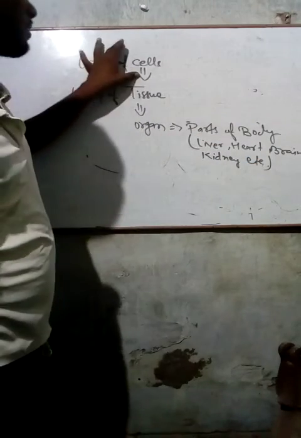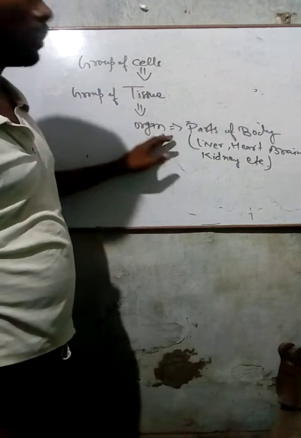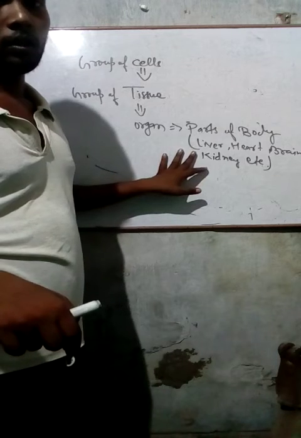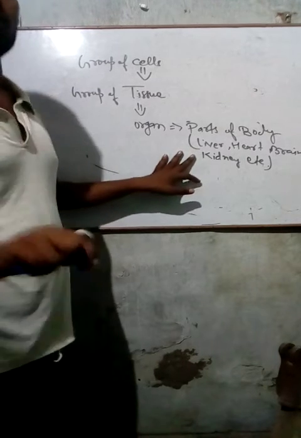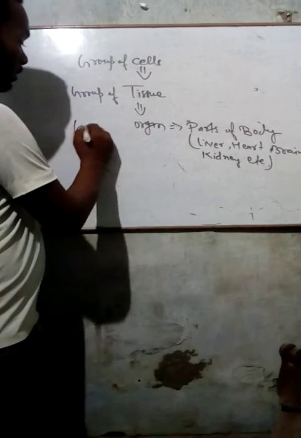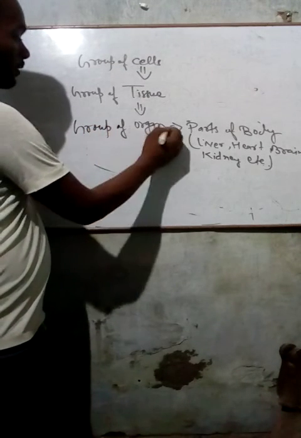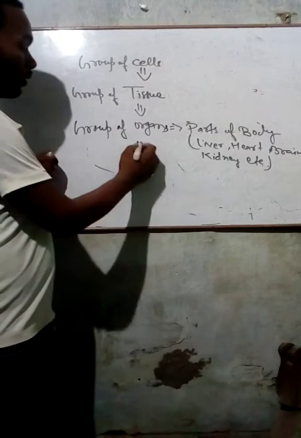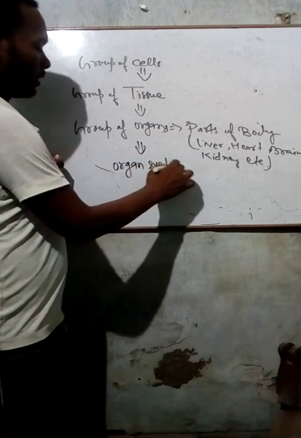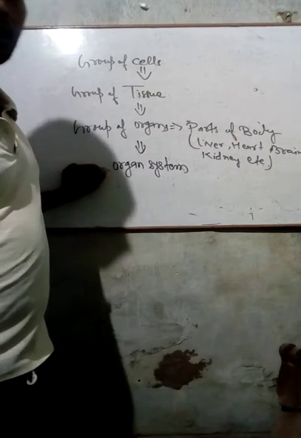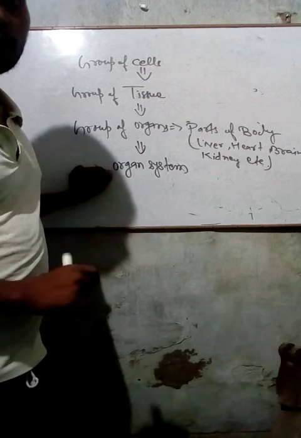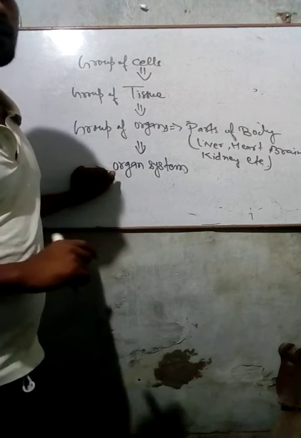So first of all, cells make a group that's called tissue. Tissues make a group that's called organ. And now some organs also make a group, a group of organs, and that group of organs is called an organ system.